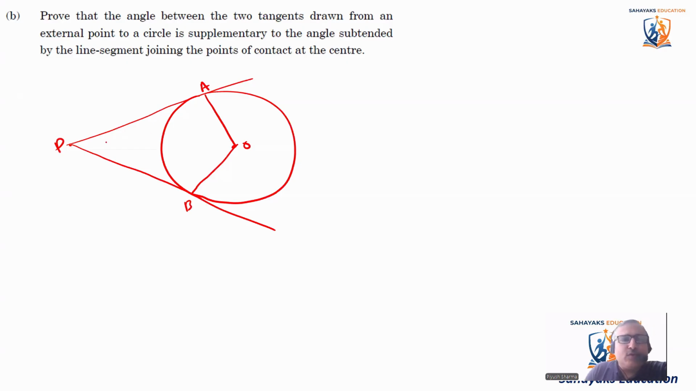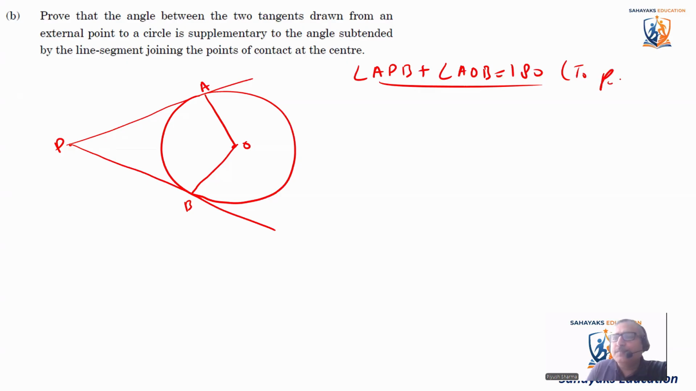Okay, they want us to show that angle APB plus angle AOB is equal to 180. Okay, this is what we have to prove. And this is comparatively a simpler one. Why is it comparatively simpler?